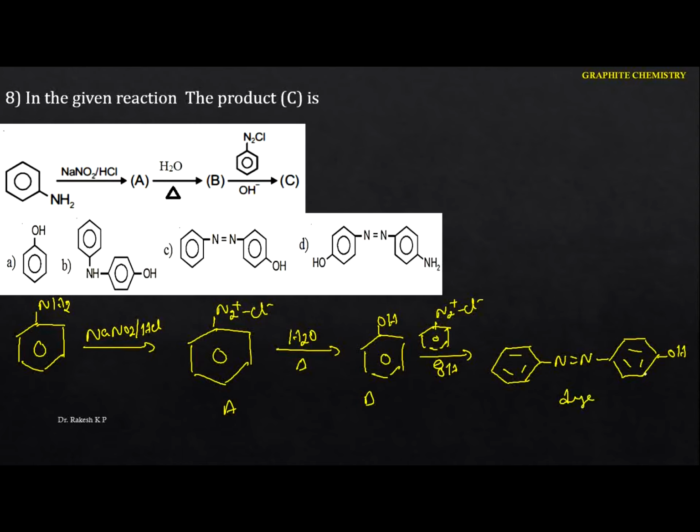So when you use phenol, we are going to get the orange dye. This is nothing but the orange dye we got. So para-hydroxyazobenzene, in this case the option is C. Okay, next one.